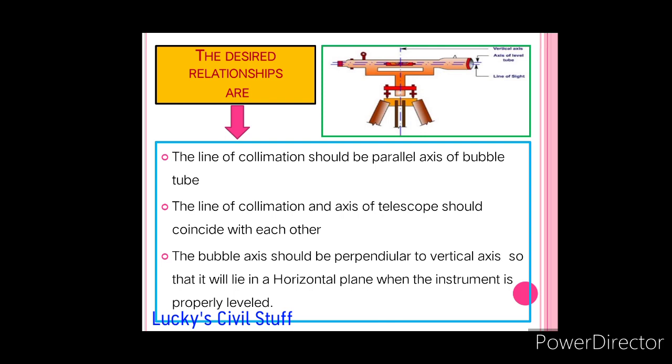Next, the line of collimation and axis of telescope should coincide with each other, and the bubble tube axis should be perpendicular to the vertical axis. These are the three important relationships you can see.